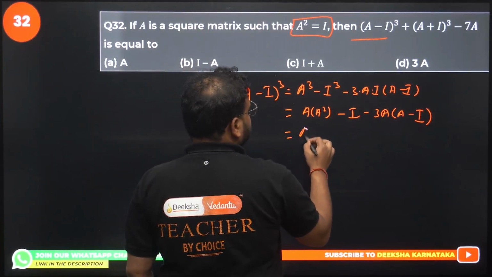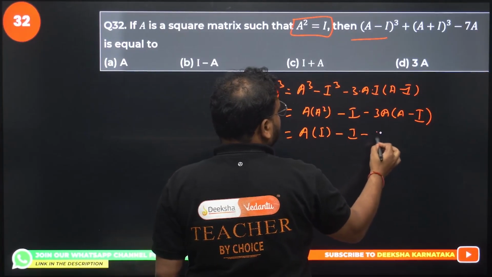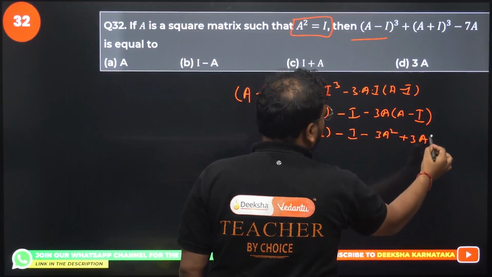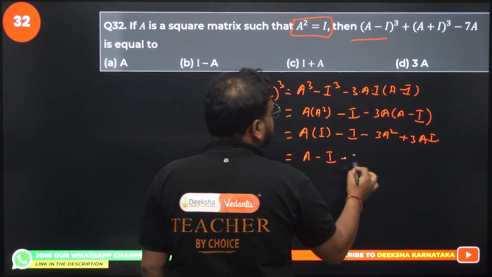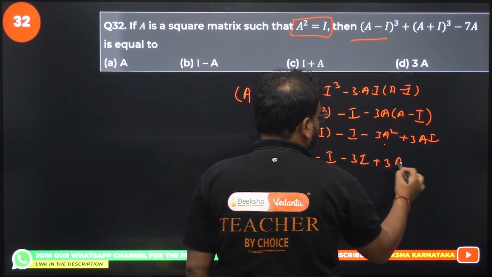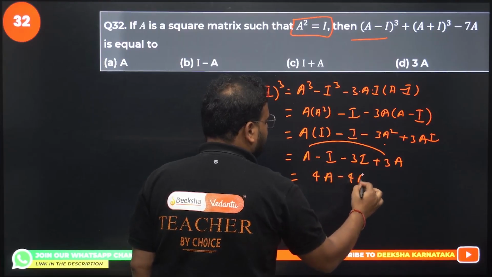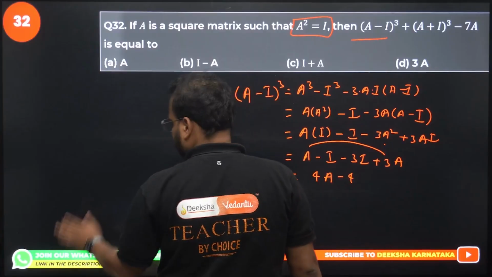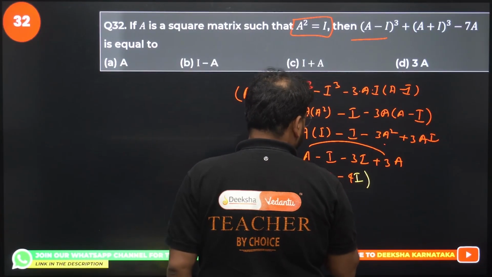What do I get for this? This is nothing but a square is what? i. Here, i minus 3a square plus 3a into i is simply 3a, we'll write this as 3ai. Check this out. We have a minus i minus 3i, because a square is i, and we have plus 3a. Simplify this. 3a plus a is 4a, minus 4i. 4a minus 4i. This is your statement.